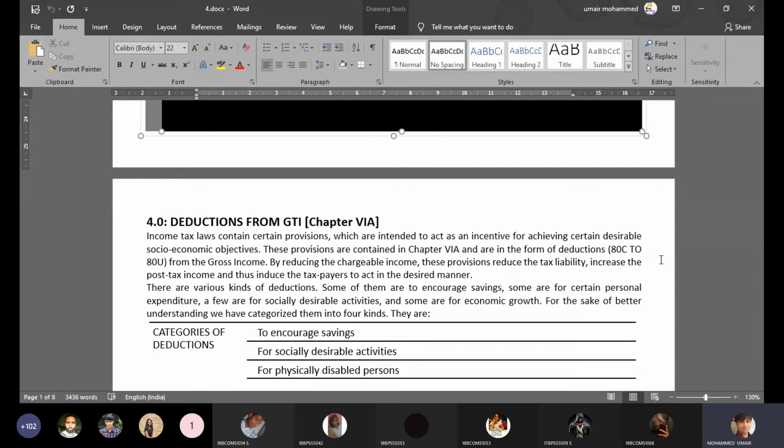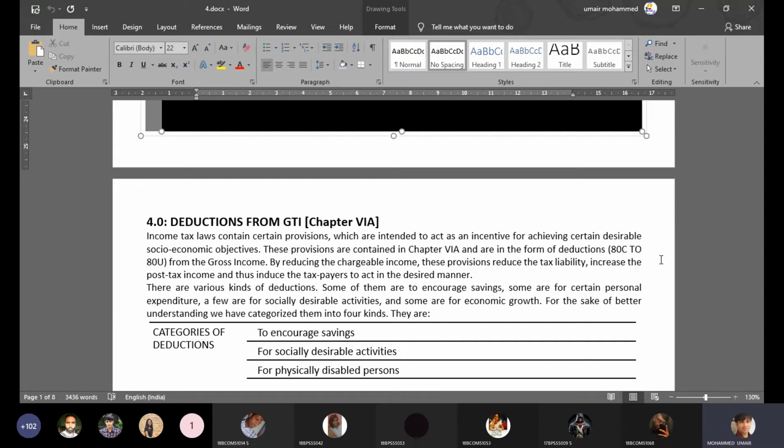So businesses will borrow money from banks. Businesses will start their ventures. This will lead to the creation of employment, creation of jobs. People who get jobs get salary. From that salary, they pay tax. And from the income the businesses generate, they will also pay tax.